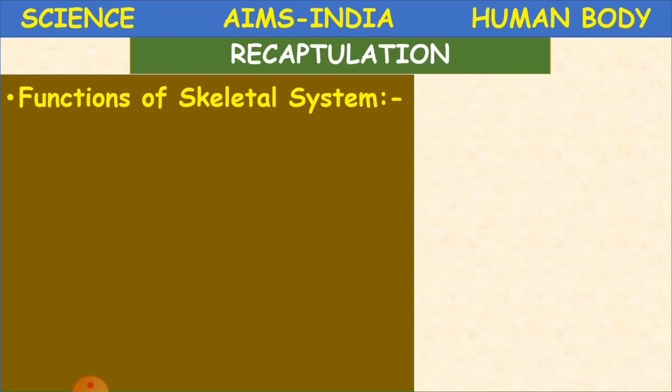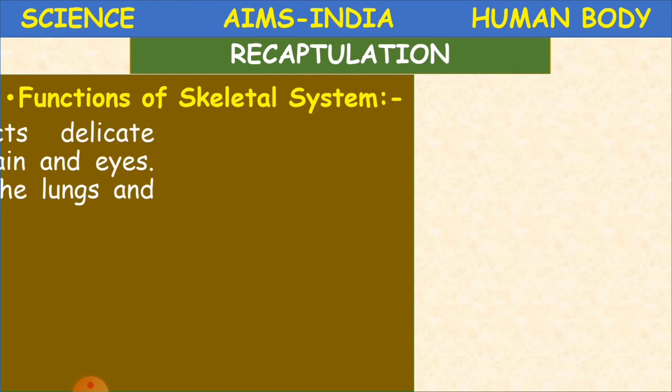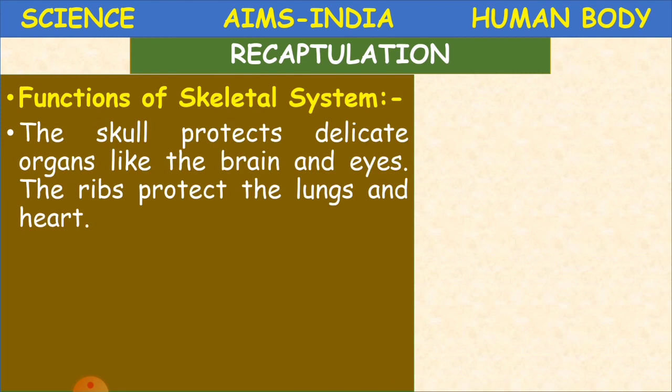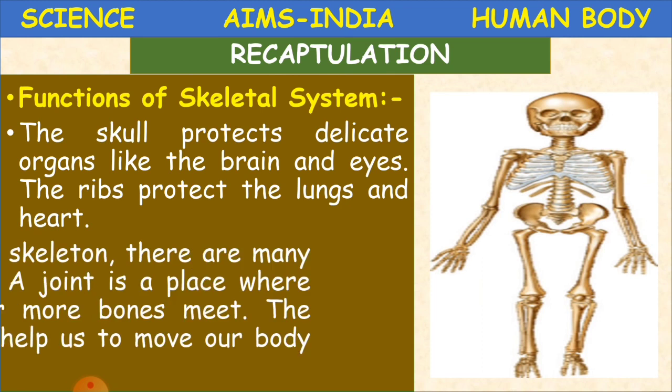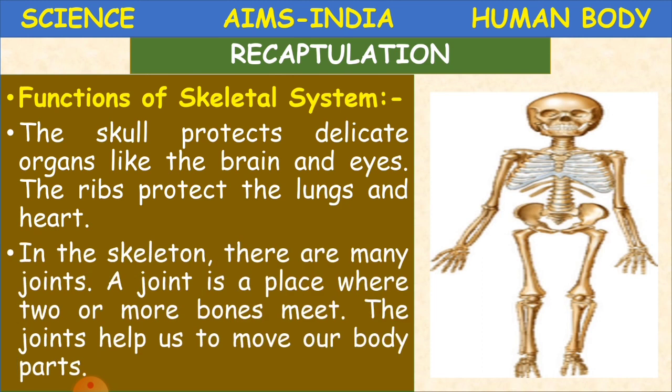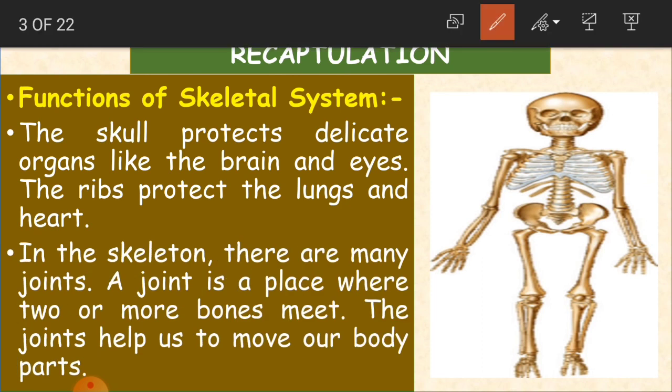So what did we learn as the functions of the skeletal system? The skull protects delicate organs like the brain and eyes. The skull is protecting our very sensitive organs, which we have to deal with so much care.